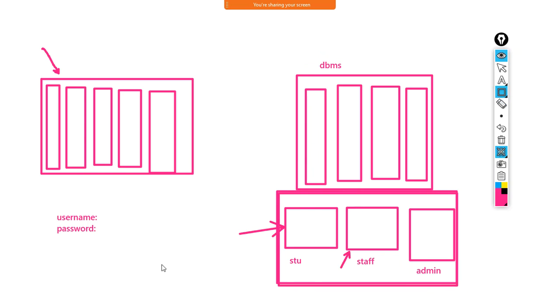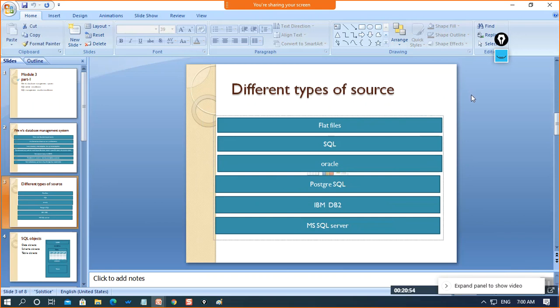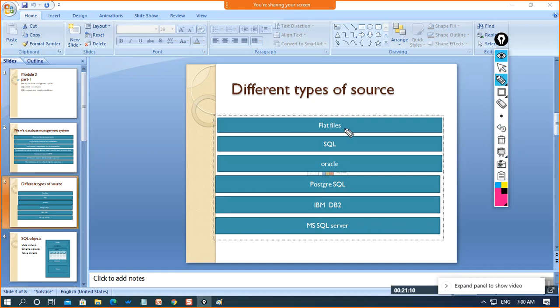Fine. So this is how the data gets secure in database management system, and then comes no redundancy. Obviously, to remove the redundancy and the concurrency, we can apply foreign keys constraints, primary key constraints, and many more things. Okay. Now let's go to different types of sources which different companies use to store their data. We have already discussed about it, which all databases are mainly used. So we'll go through. Wait a second. Okay. So we will be using flat files, SQL, Oracle.